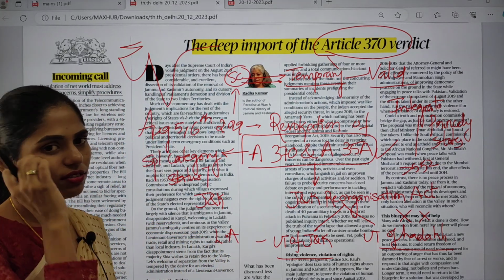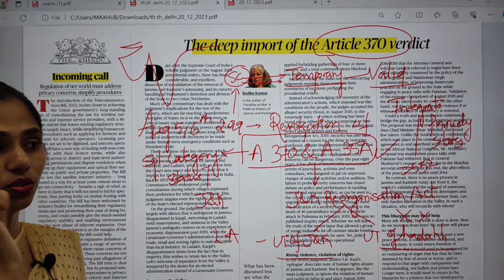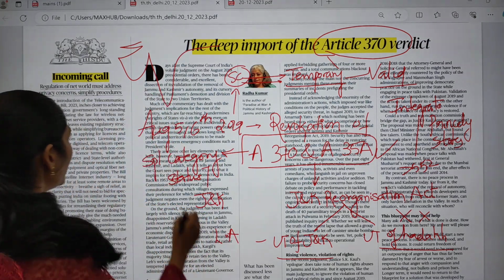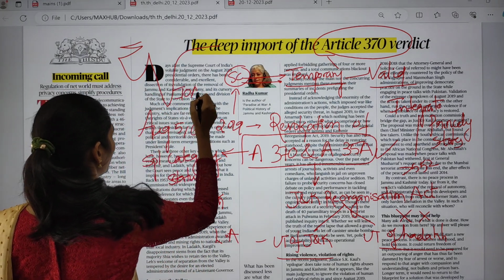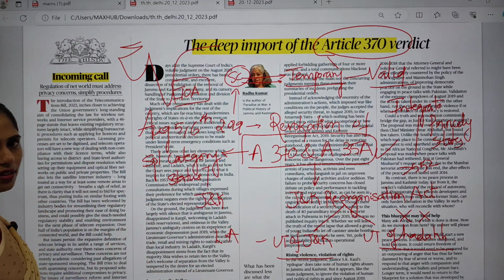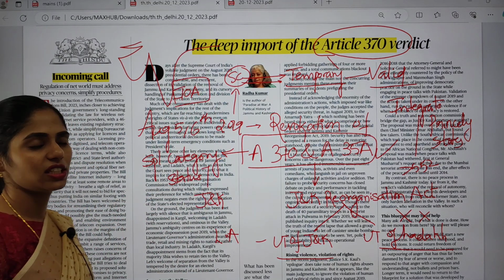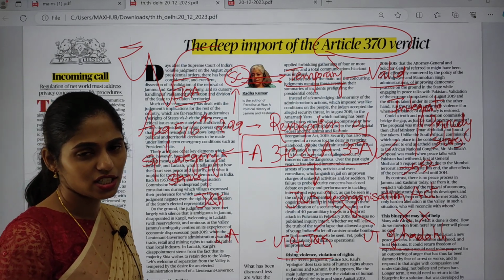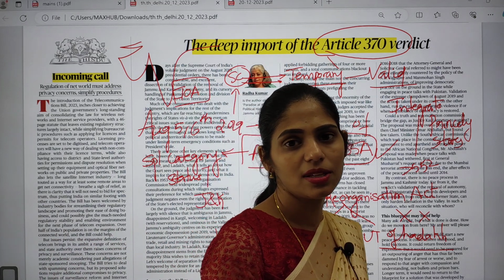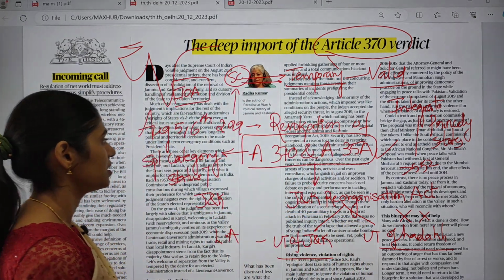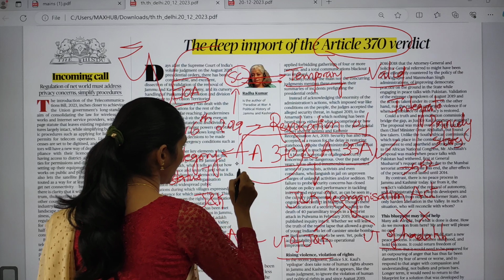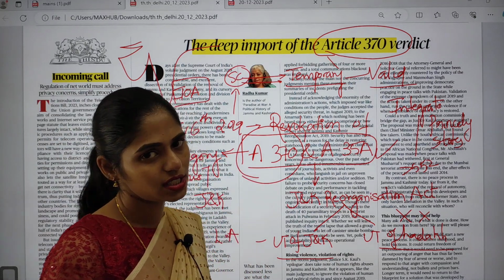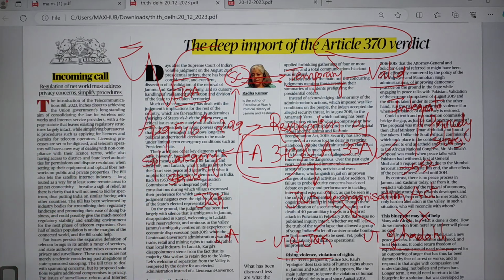Raja Hari Singh, who was ruling Jammu and Kashmir at that time, signed the IOA, that is the Instrument of Accession, with the Union, and with that instrument of accession we integrated Jammu and Kashmir. At that time Raja Hari Singh said that Jammu and Kashmir needed some special category. Because of that, Article 370 was introduced. These are some important things that you have to remember.